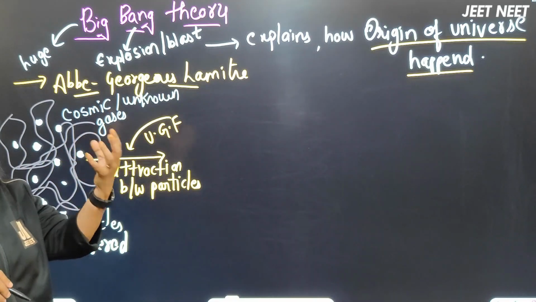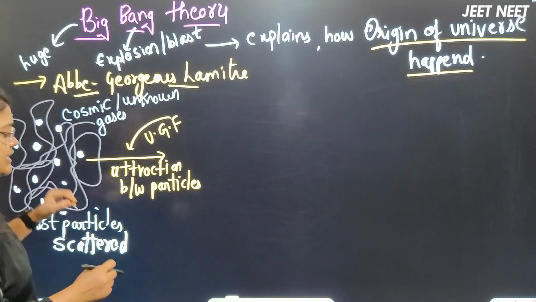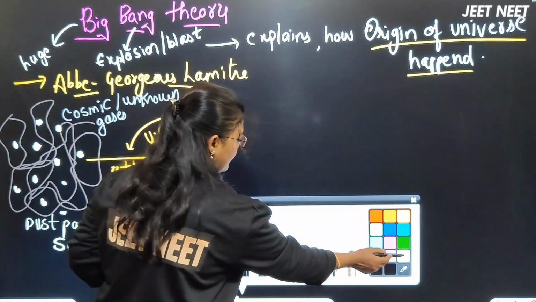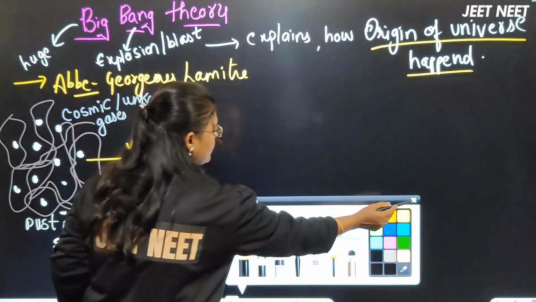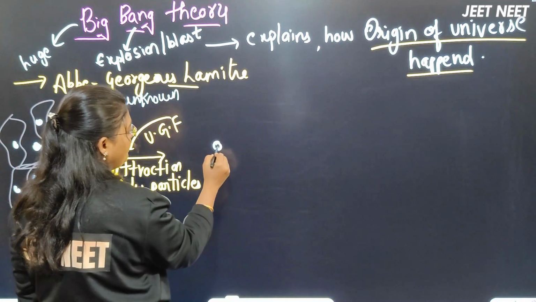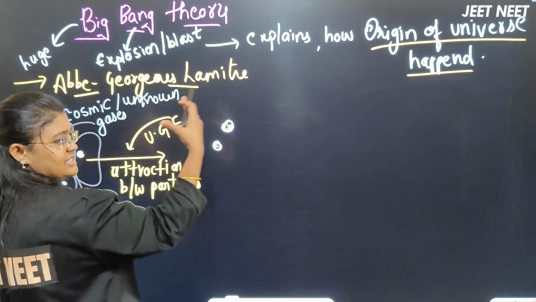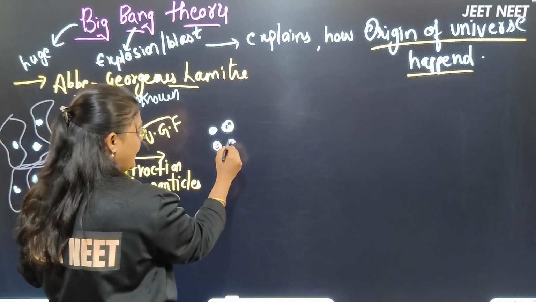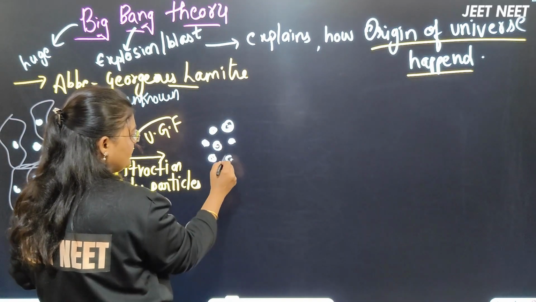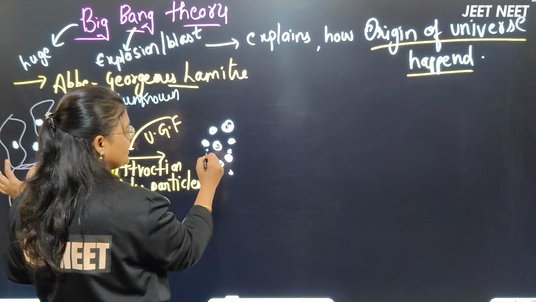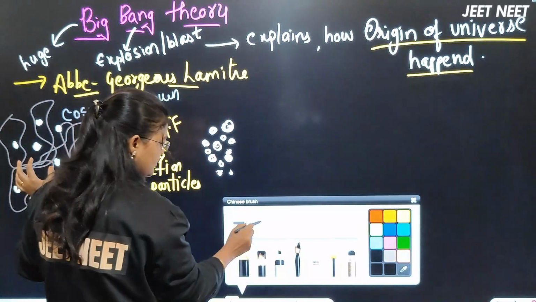I think you will read the formula for that also. Once this attraction happened, the particles that were scattered all came near together. Imagine it this way.